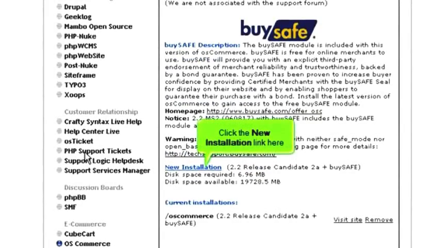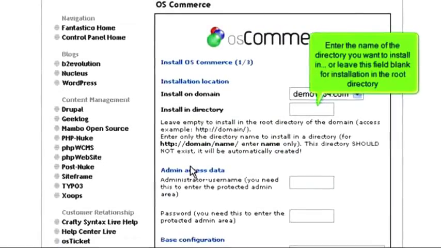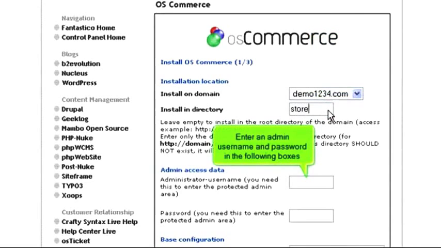Click the New Installation link here. Enter the name of the directory you want to install in, or leave this field blank for installation in the root directory. Enter an admin username and password in the following boxes.